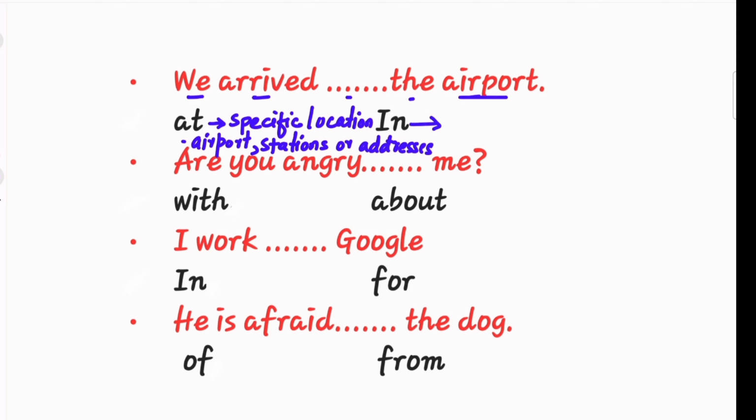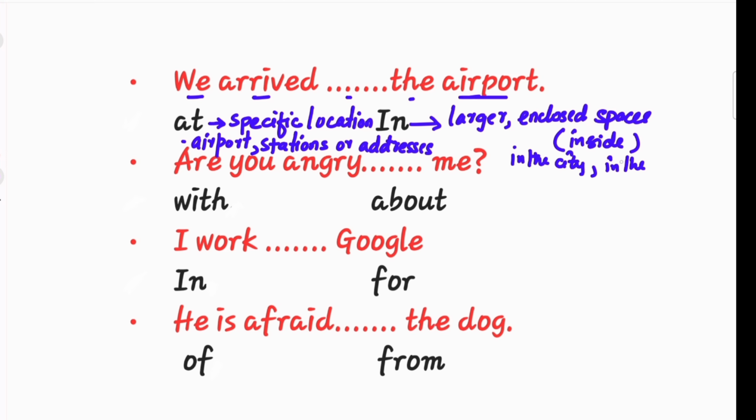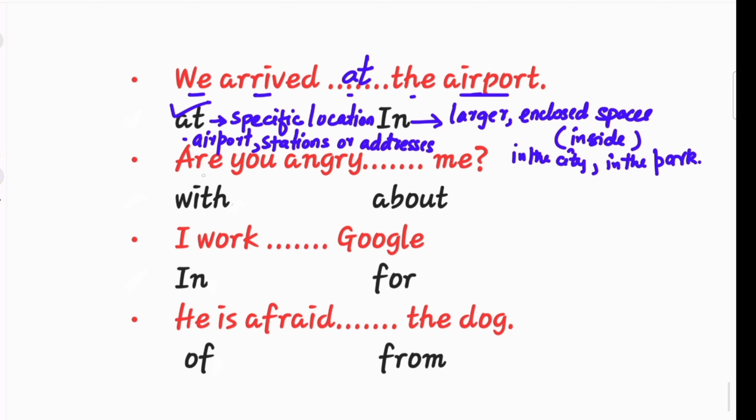Whereas in is used for larger enclosed spaces where you are inside a general area. Example, in the city, in the park. An airport is treated as a specific point, not a broad area. So here we use at. We arrived at the airport.